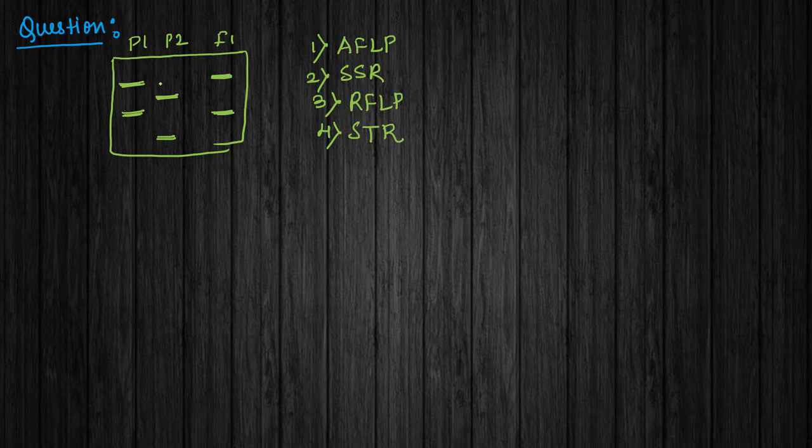If you see, the F1 is only getting a band similar to P1, see here, right? This band is matching with this. It is not getting any band from P2. That means there is a nature of dominance. That means here there is a presence of a dominant marker. And if we see the options, there is only a single option, that is AFLP, because AFLP is a dominant marker.